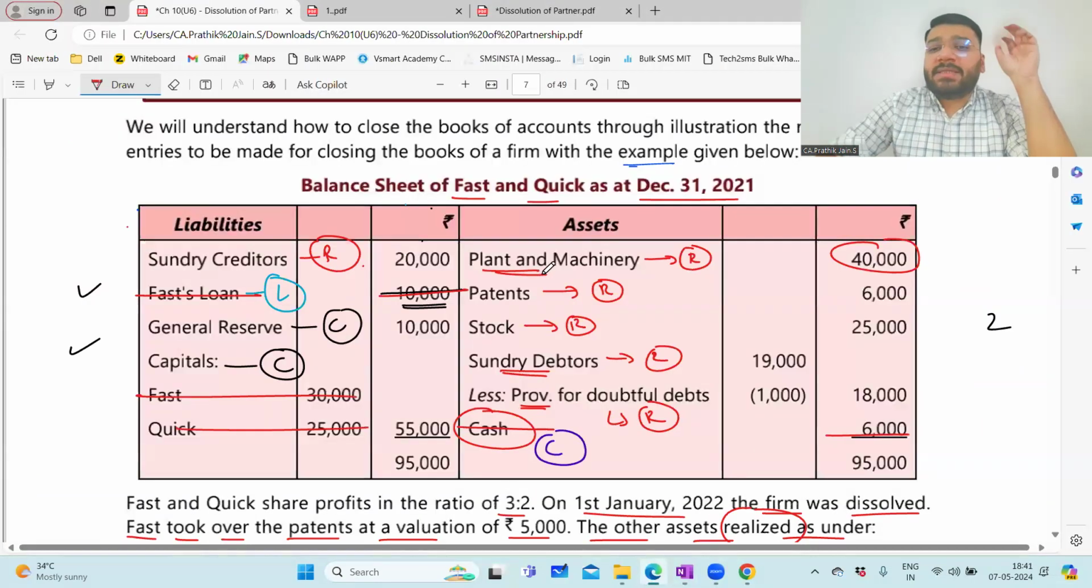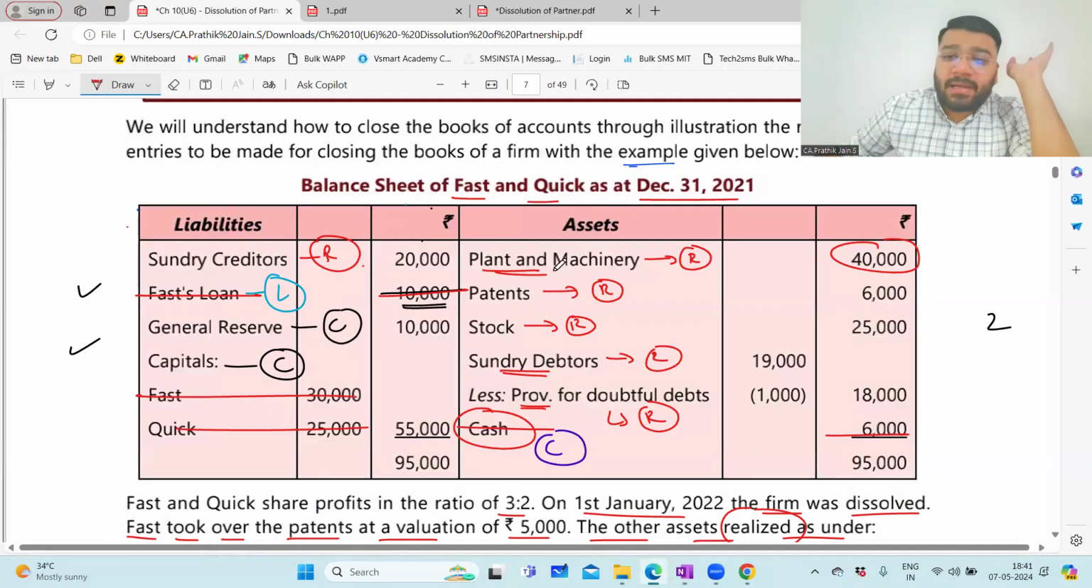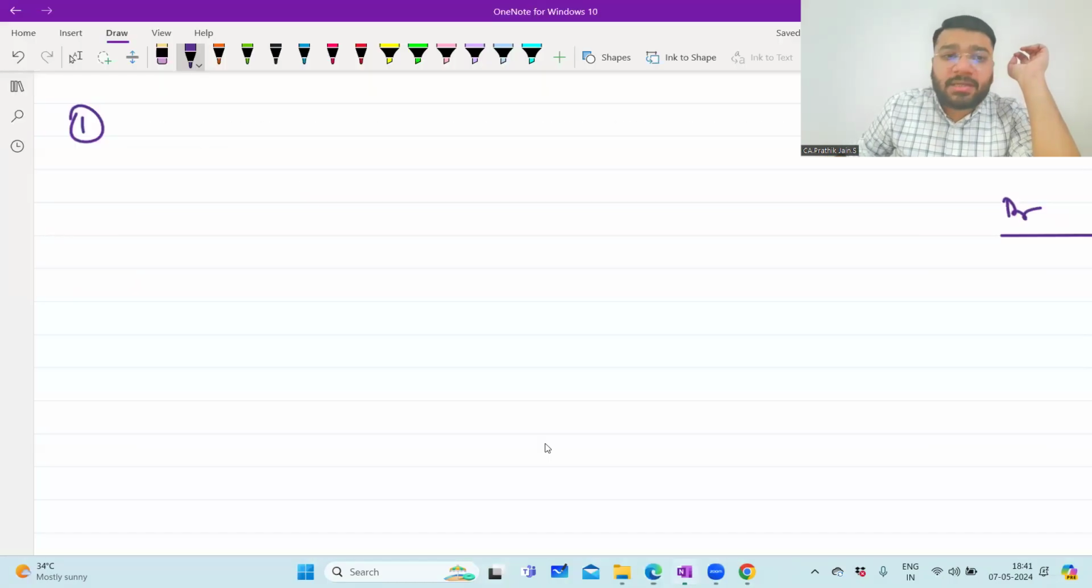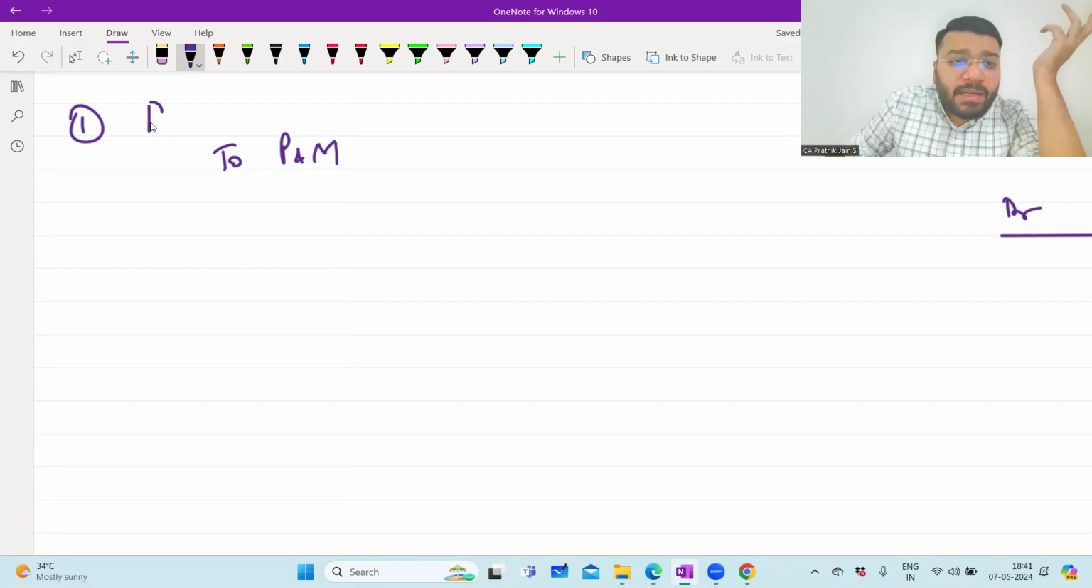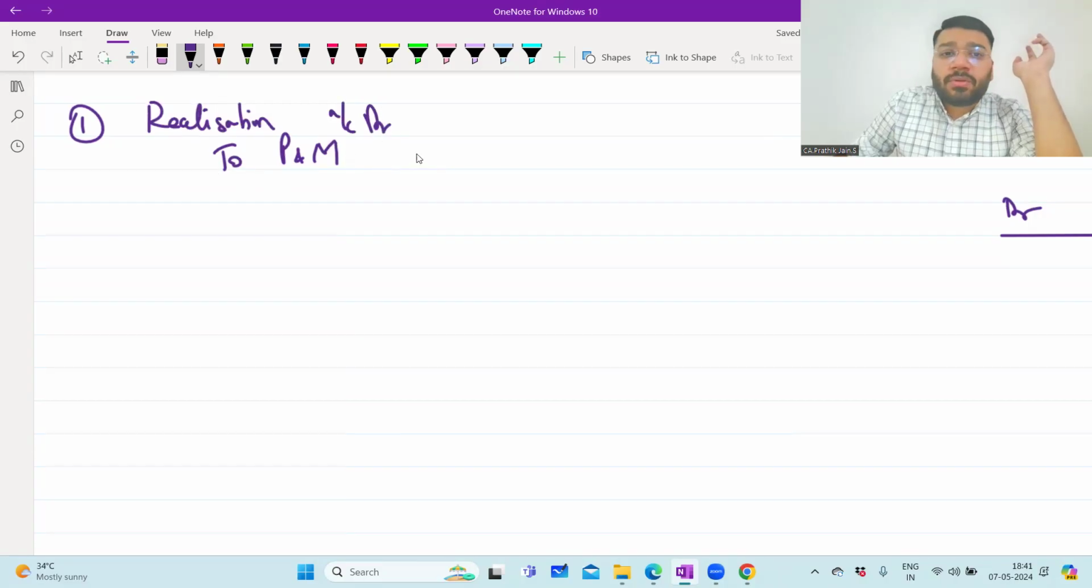Plant and machinery, guys, is currently on the asset side, having a debit balance. To close this, what should I do? Put the plant and machinery on the credit. So to plant and machinery. If you're putting this in credit, something should be in debit. So realization account debit to plant and machinery. One asset is going down, reducing in the plant and machinery account and increasing in the realization account.